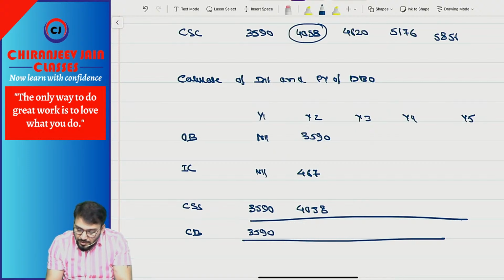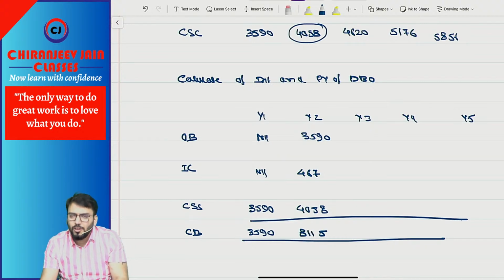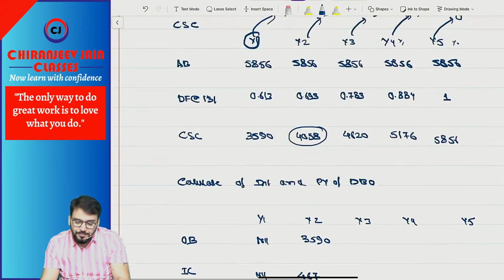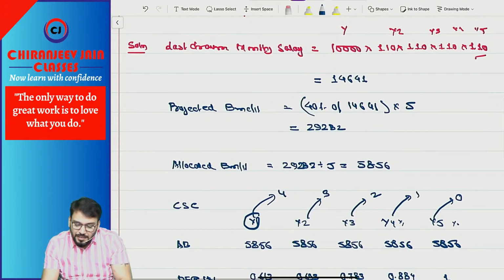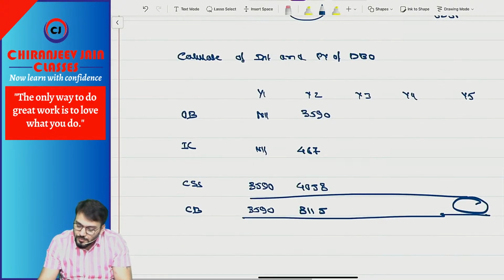So it is 8115. Now you can proceed. And the last amount, this amount will be what? Projected benefit, that is 29280. So last, calculate interest as a balancing figure.